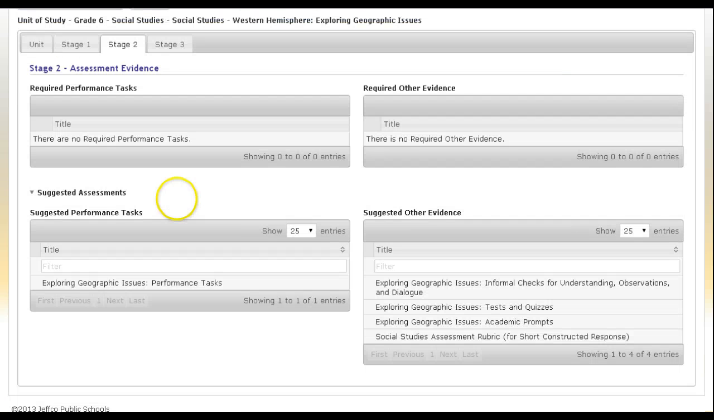Stage 2, we have some sample assessments, which will be built over time. Here are some sample performance tests, and again, different ideas for different types of assessment. We've also added this social studies assessment rubric for short constructed response, because students are using that in 7th grade, and we felt like teachers would find that valuable for students in 6th grade so that they could begin to evaluate the quality of their short constructed response items.